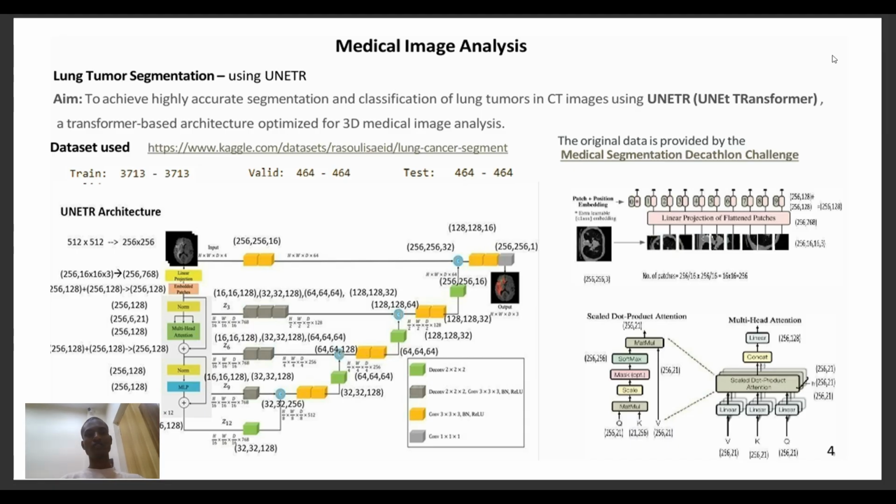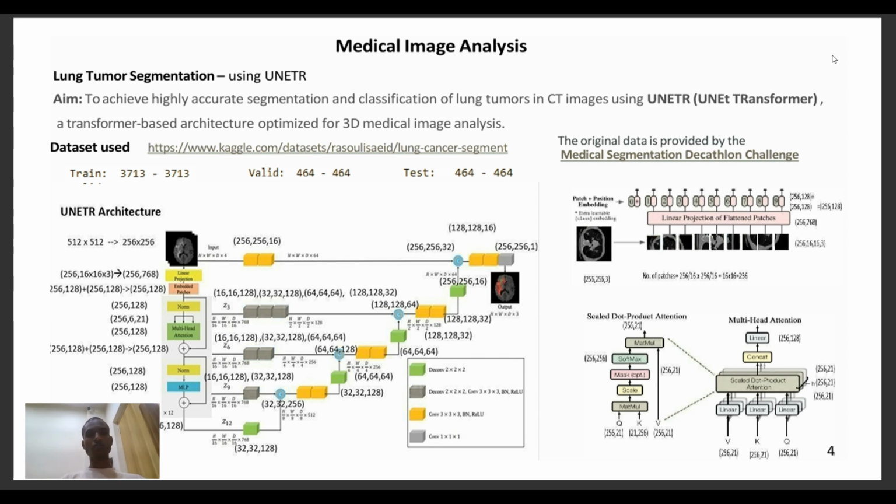Lung tumor segmentation. For this, we use the UNETR model, one of the best segmentation models, to achieve highly accurate segmentation and classification of lung tumors in CT images using the UNETR transformer, a transformer-based architecture optimized for 3D medical image analysis. We use a dataset from Kaggle called lung cancer segmentation.